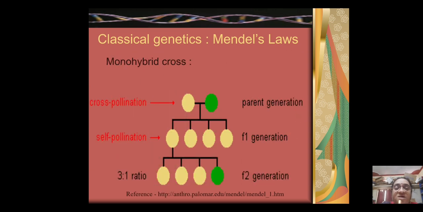Here is a picture of a monohybrid cross that shows that cross-pollination has been done between a selected male and female parent, and you are seeing that in the F1 generation a particular color is being expressed and the other color, that is green, is not at all expressing. So this yellow color which is expressing was called dominant by Mendel, and the green color which skips a generation has been called recessive.